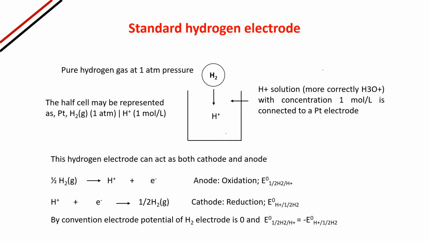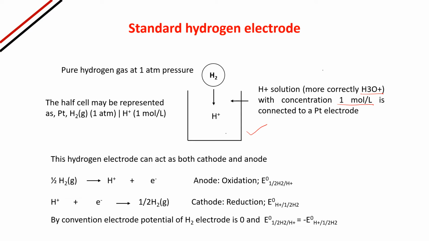How is a standard hydrogen electrode prepared? This is a solution which contains H plus ions, you can call it H3O plus ion also, more correctly, whose concentration is 1 mole per liter, connected with a platinum electrode.